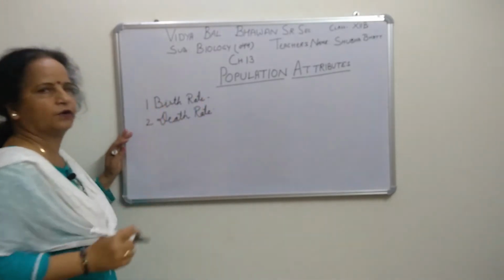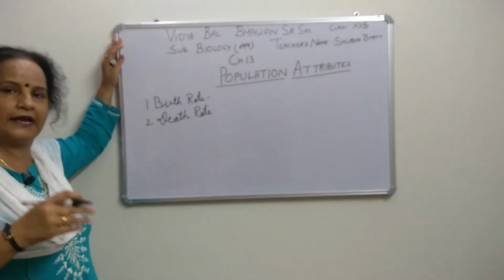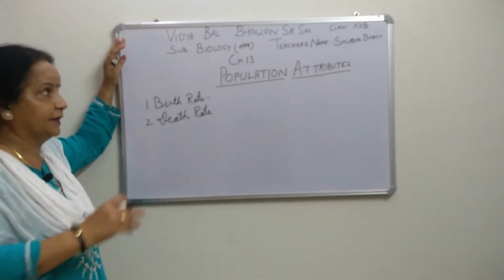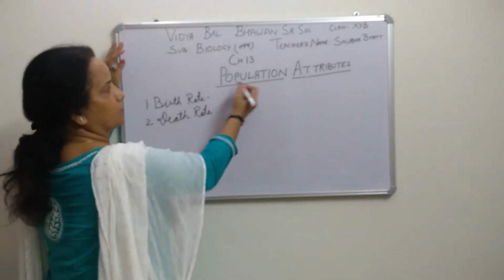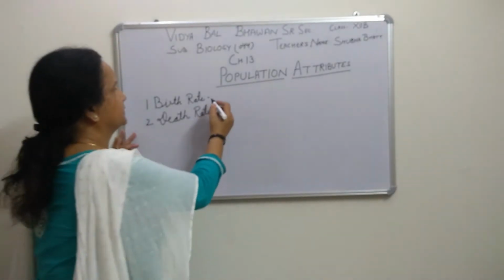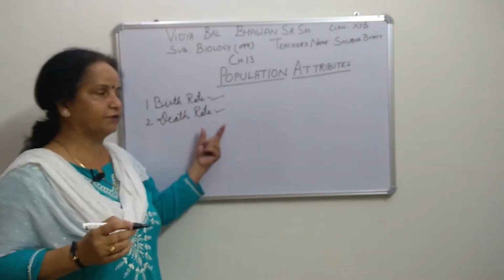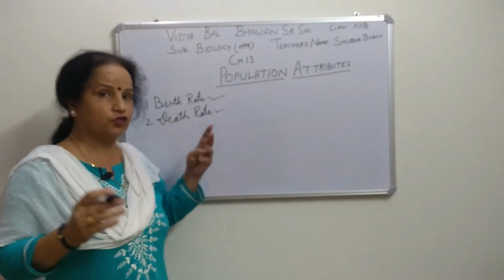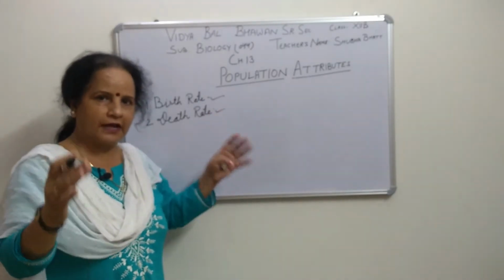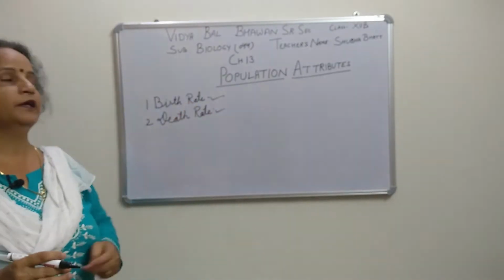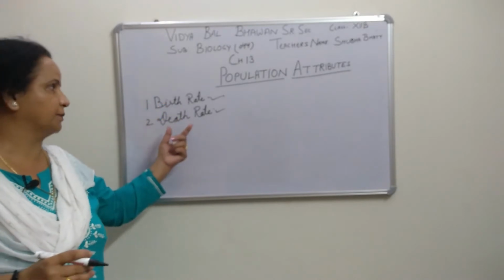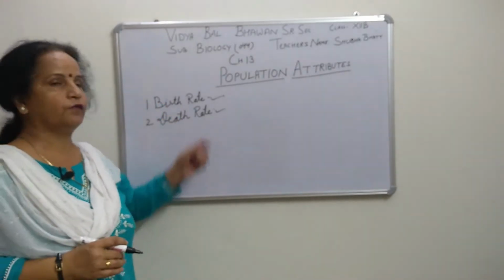A single individual has birth and death. But when we talk in terms of population, that is called birth rate and death rate, right? Are you getting? Whenever we are finding a rate, it should be for a group of organisms. In that group of organisms we can find out the birth rate or maybe death rate, right? So how do we take it?